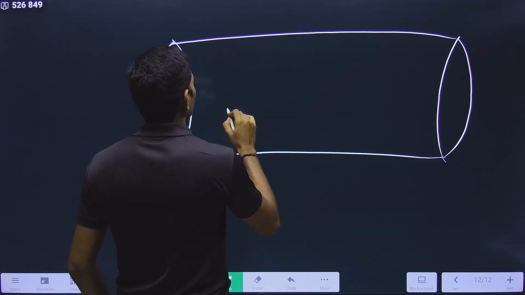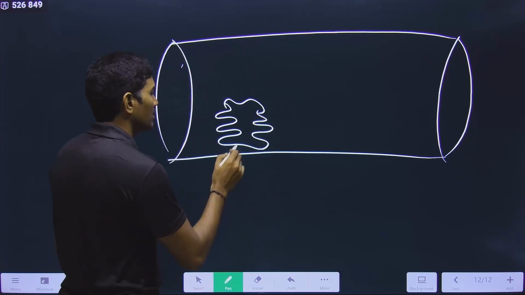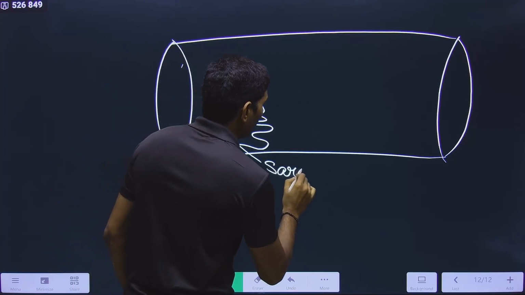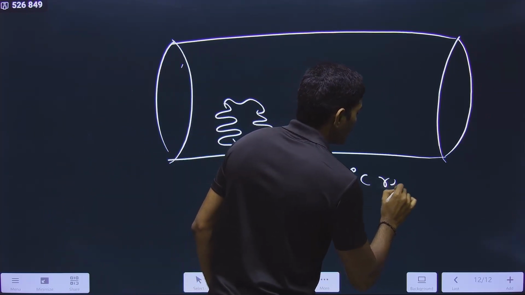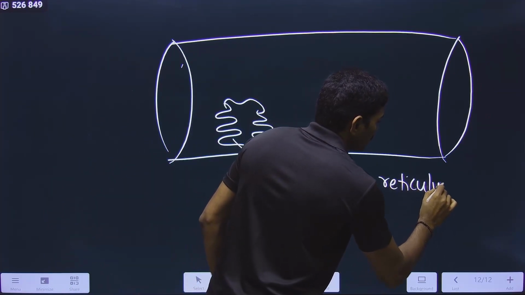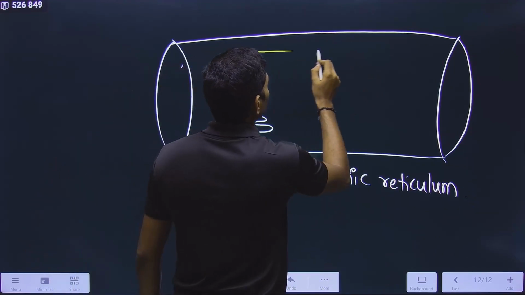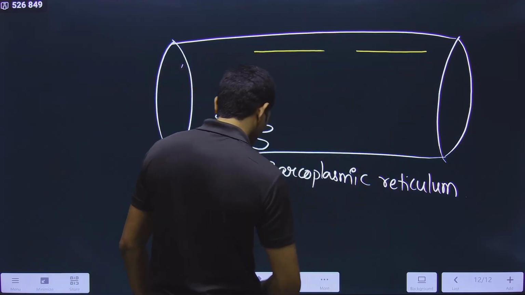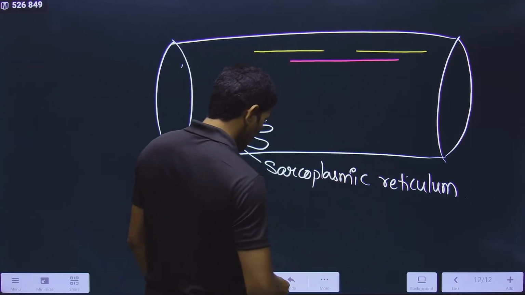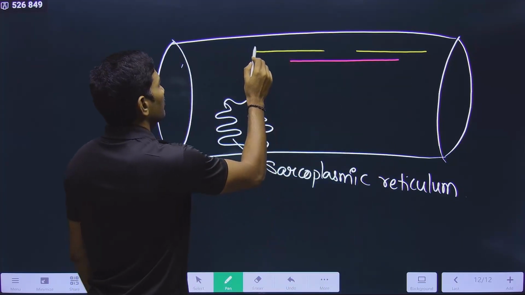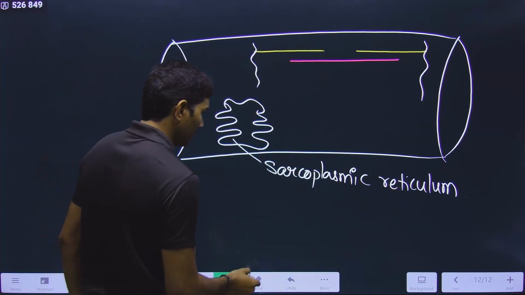Now here somewhere, let us talk about some endoplasmic reticulum. This is called the sarcoplasmic reticulum. Simply I am drawing some rough diagrams, so observe carefully. Suppose this is the thin filament, and then this is the thick filament. Let us consider like this. Anyhow, these thin filaments are attached to the Z line like this. Just now we have studied, no? So they are present like this.